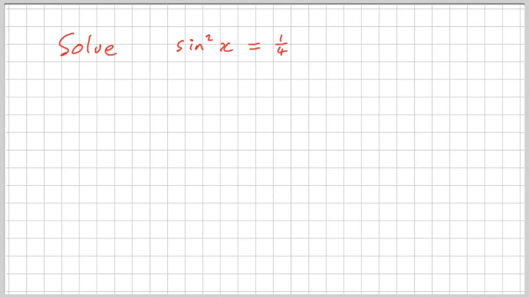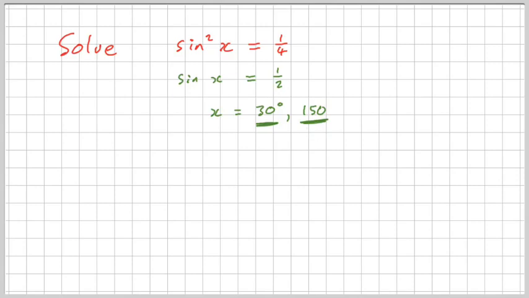Third one. This one's a common one that comes up. The first step people take, which you can't really blame them for, is they square root both sides. And they get these two as their answers. Because, of course, the square root of the left-hand side is sine x, and the square root of a quarter is a half. And that leads us to 30 degrees, and then the secondary value, 180 minus 30, is 150.